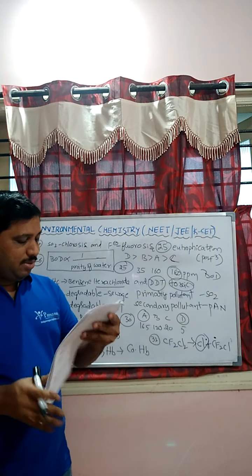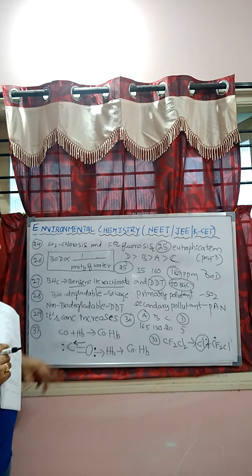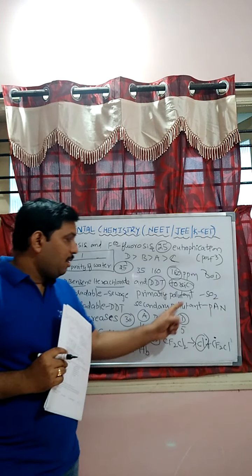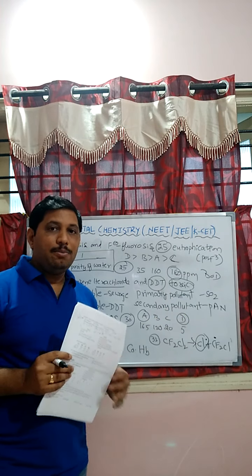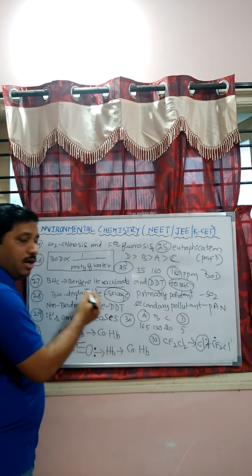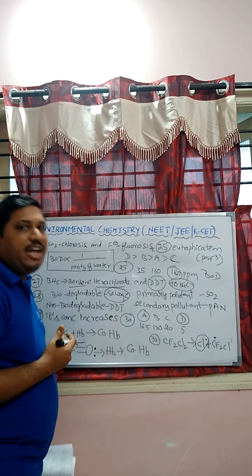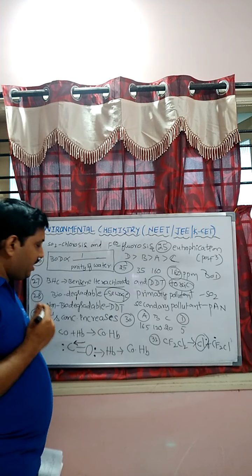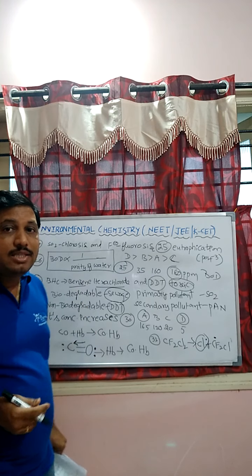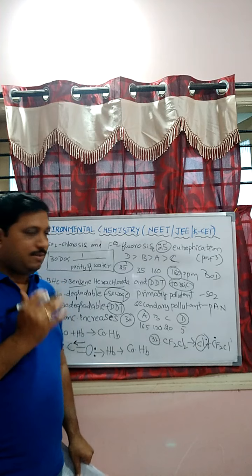Next one, students. Question number 28. Match the following. Here 4 matchings are given, students: biodegradable pollutant, non-biodegradable pollutant, primary pollutant and secondary pollutant. Domestic sewage is a good example of a biodegradable pollutant that can undergo biodegradation. Non-biodegradable pollutant: we know that DDT is a non-biodegradable insecticide to kill the insects.